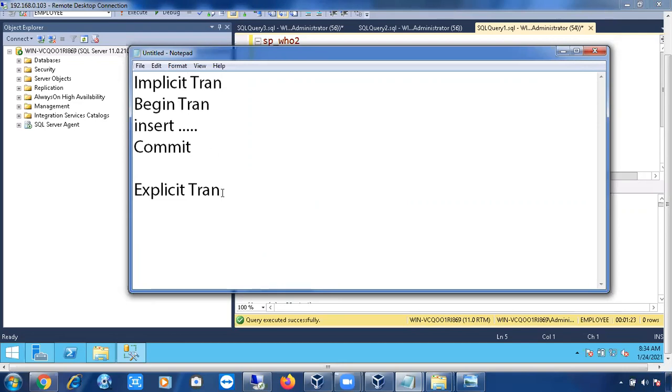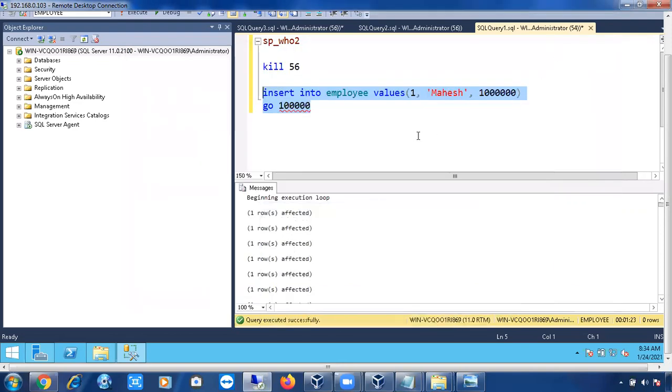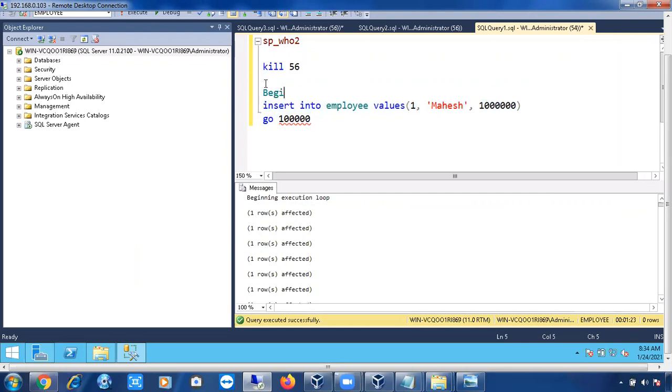Okay, explicit transaction means, for example, if you don't give, what is the default transaction? Implicit transaction. Here you don't give begin tran and commit. I didn't give any begin tran and commit here, but without begin tran and commit, the transaction is not going to work. So who gave this begin tran and commit? SQL Server will internally give begin tran and commit to this statement, automatically.